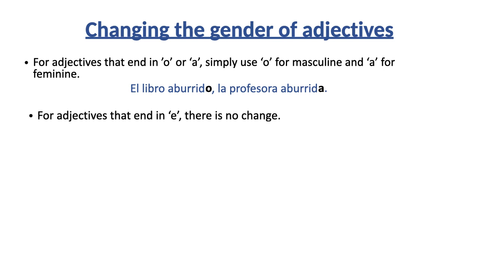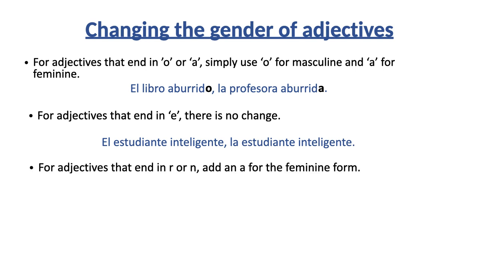That one's simple. Then you have adjectives that end in E in the vocab entry, like inteligente, which means intelligent. Well, in those, there is no change. Look at these two examples. El estudiante inteligente. It's el estudiante, that means it's a male student, so inteligente. But look at the second one, la estudiante inteligente. I did not change the adjective, right? No change for adjectives that end in E.